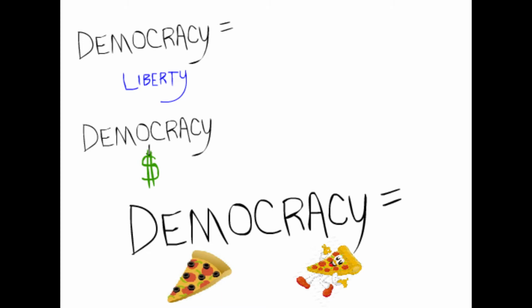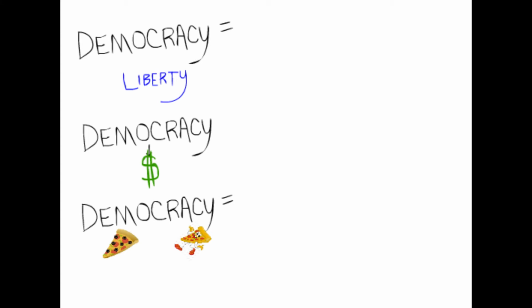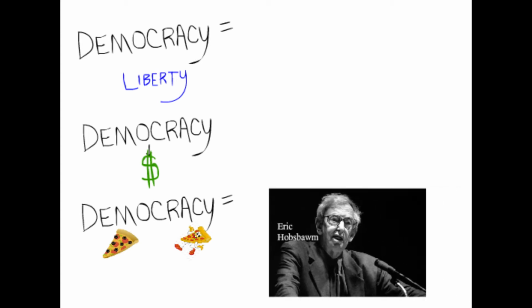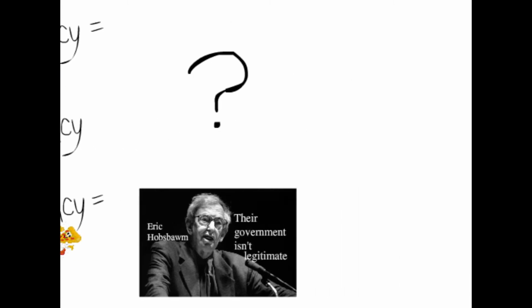Others, such as Eric Hobsbawm, Professor Emeritus at University of London, argue that no matter how hard the US tries to spread democracy to parts of the world such as the Middle East, they will not succeed. The governments of such countries are simply not legitimate enough to have democracy. But why does this matter to us? Why should we continue to try?